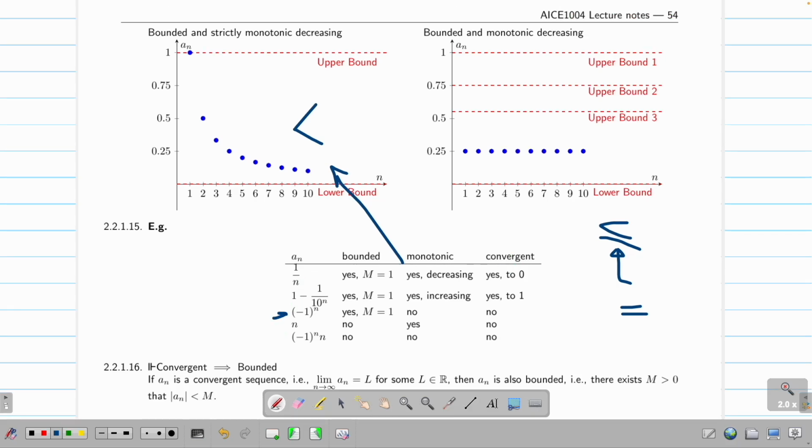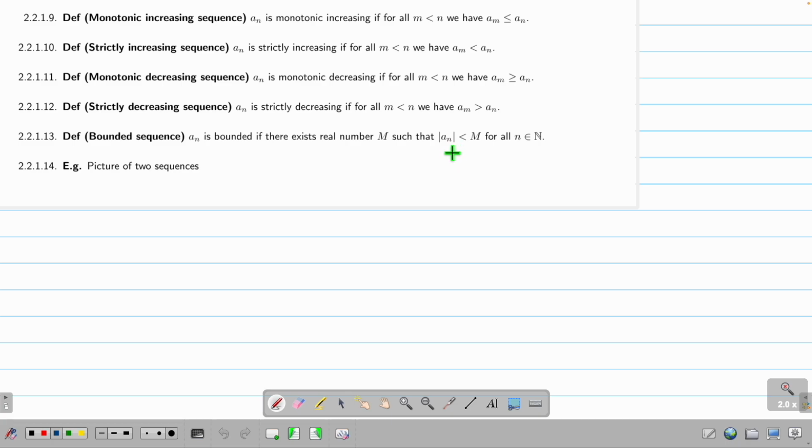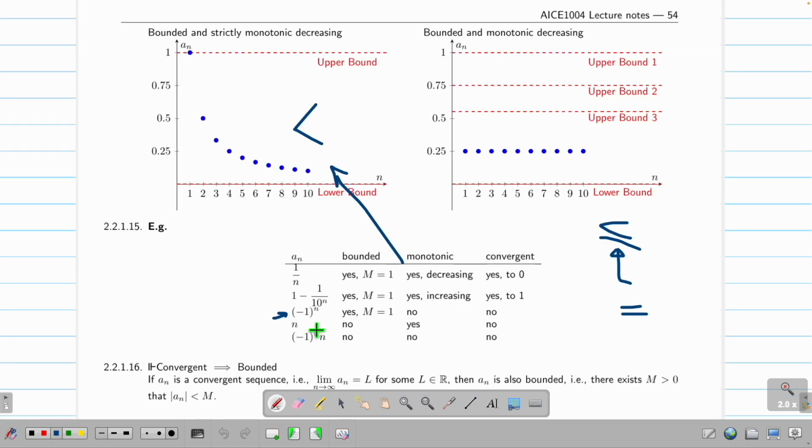What about this one, (-1)^n? Is it bounded? Yeah, it's bounded by 1. Okay, let me recap. When we talk about size, we always take absolute value. We don't care about the direction. So we take absolute value. So the negative sign is gone, and it is bounded by 1. But is it monotonic? No, because it goes up, down, up, down, up, down, up, down. So it's not single direction. So no. Is it convergent? No, this series diverges.